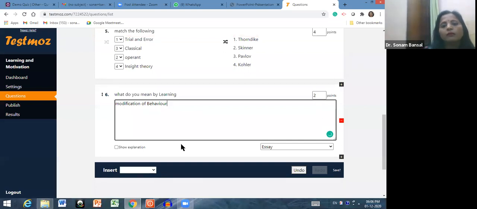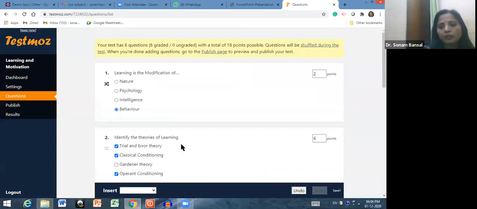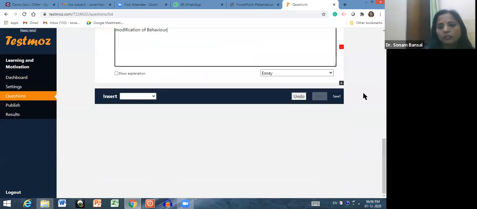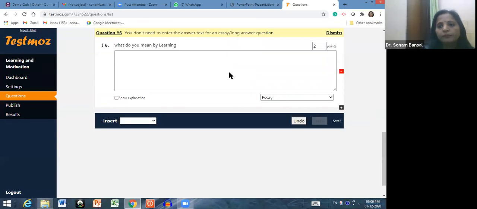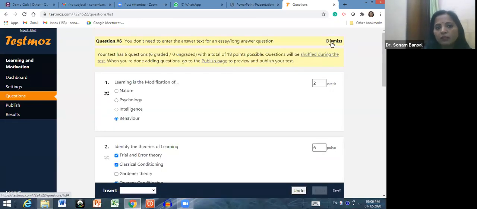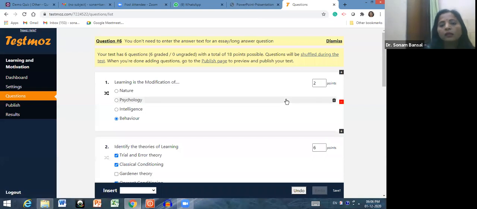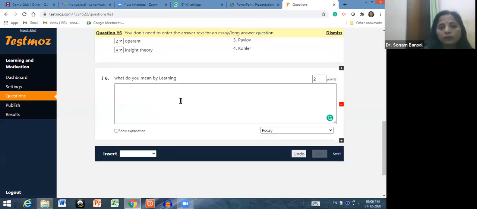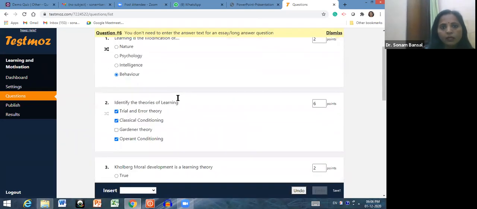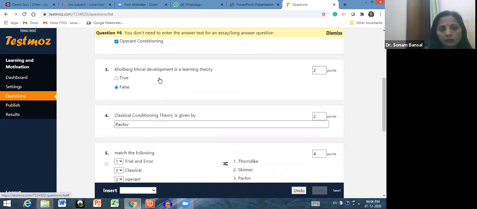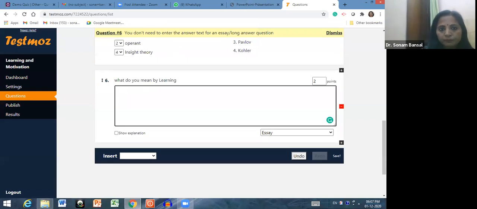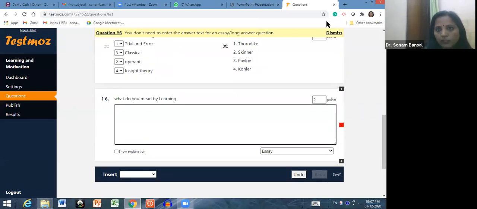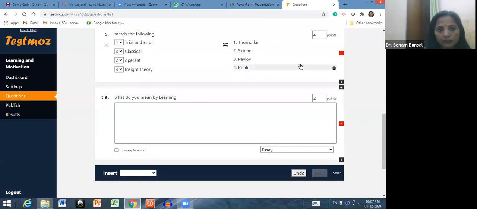Then this is how you can prepare your test, and after preparing all the questions you can click on save, but it is automatically saved, it is showing. Then if you want to dismiss any question, you can click here. If you need not give the answer or explanation, you can delete that also. At the rate question 6, okay, we can dismiss this particular question with this test.